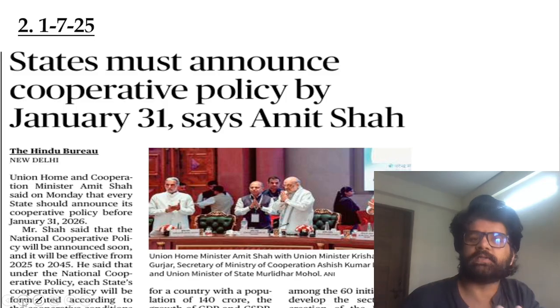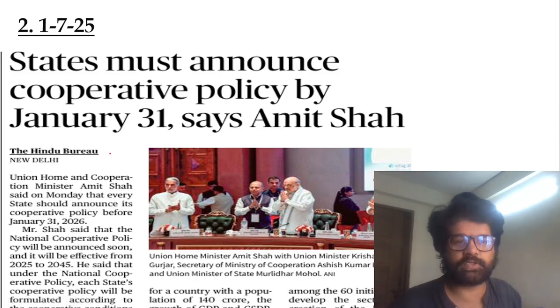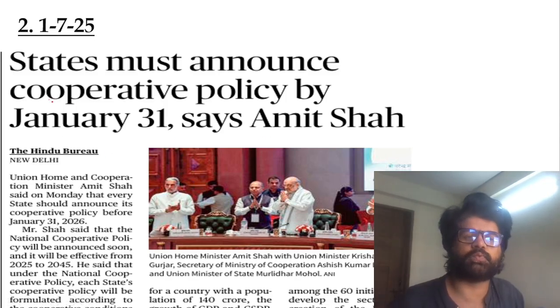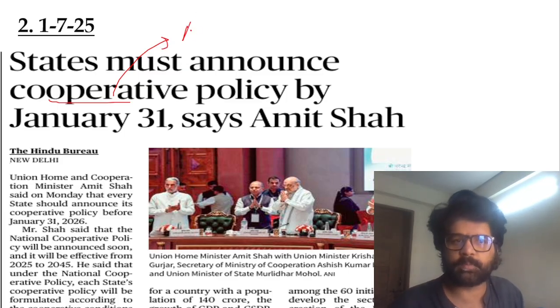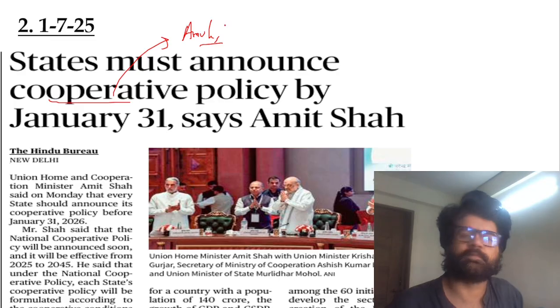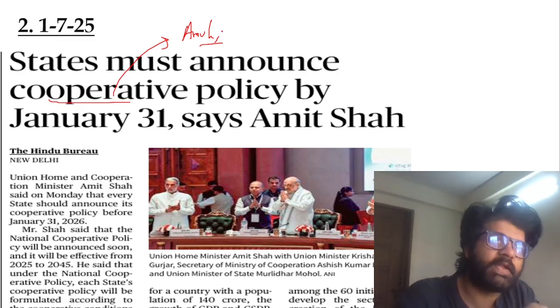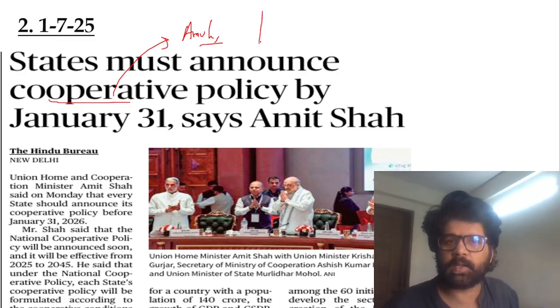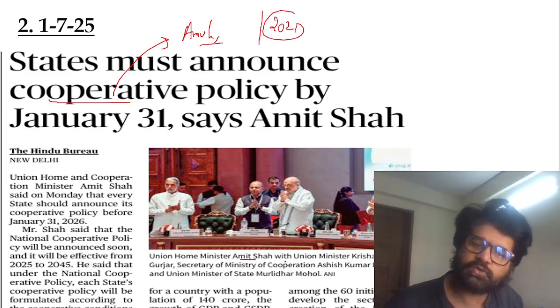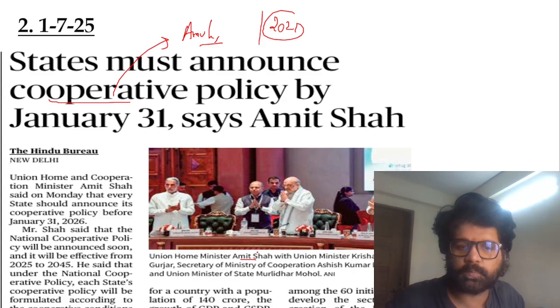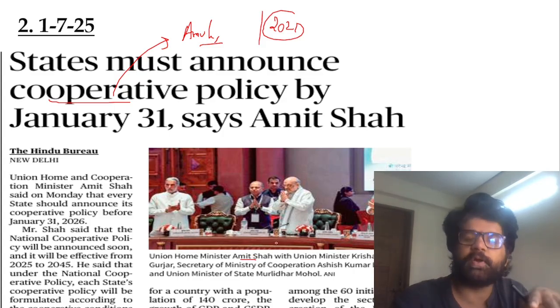Second most important article: the state must announce cooperative policies by January 31. Cooperatives, what are they? People from similar backgrounds coming together for a common purpose. Amul is one very famous cooperative. In 2021, the government came up with the Ministry of Cooperation, and the Union Home Minister is also the Minister of Cooperation. So please remember this: there was no Ministry of Cooperation earlier.